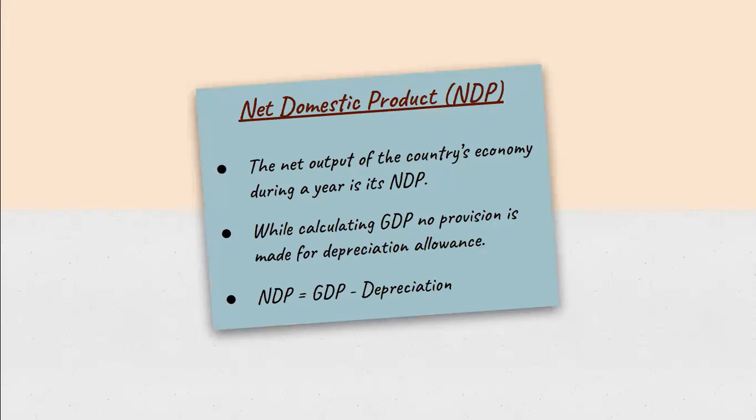Okay. Now let us move to the next concept, that is net domestic product. So net domestic product is the net output of a country's economy during a year. When we calculate net domestic product, we subtract depreciation from GDP. Now what happens is, some of the country's equipment wears out or becomes obsolete each year due to the production process. Suppose a business has bought a machine for 1 lakh rupees.